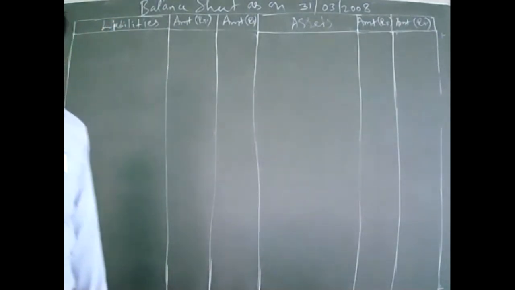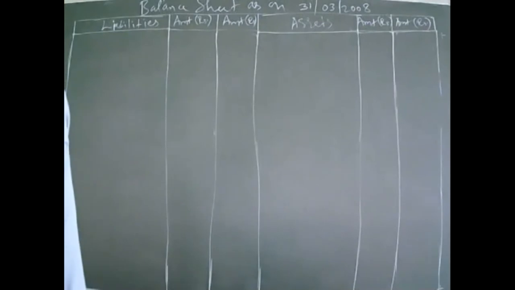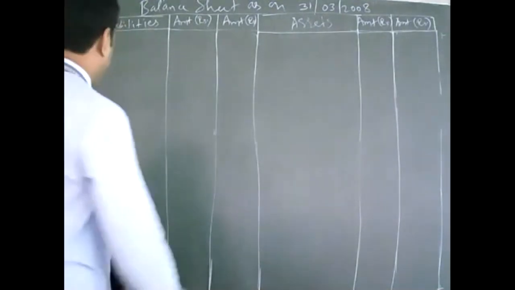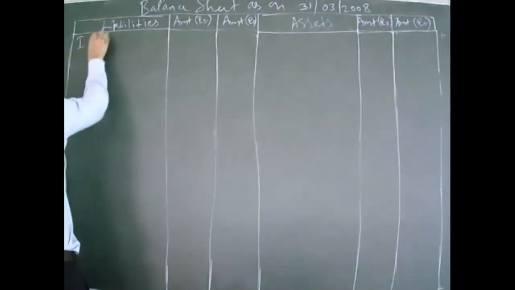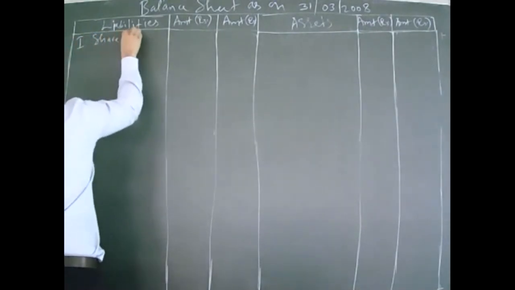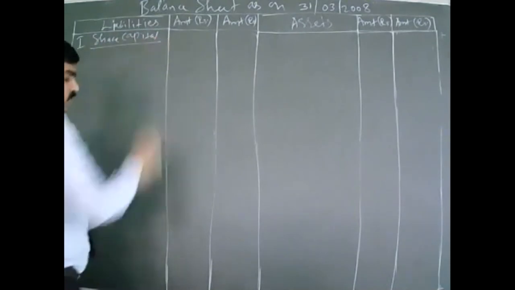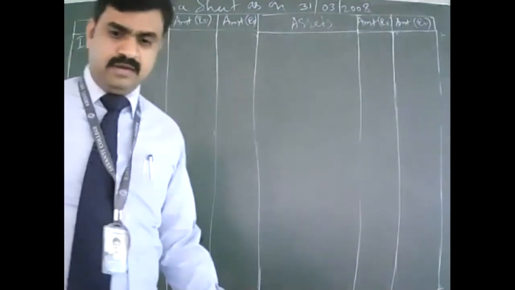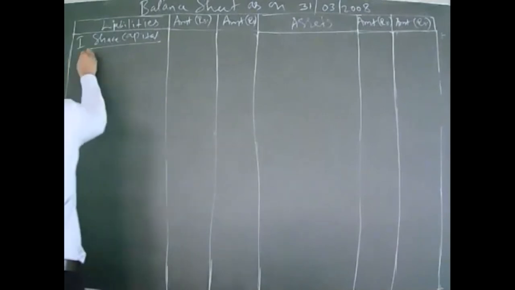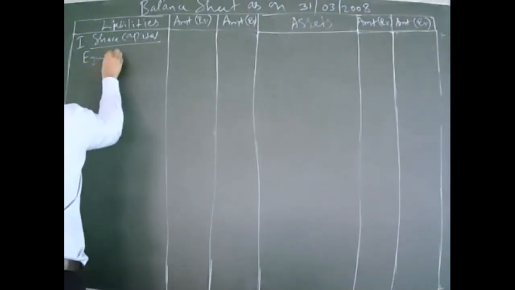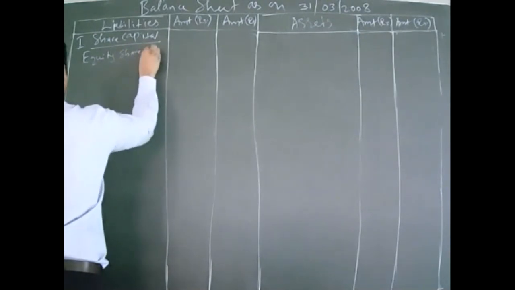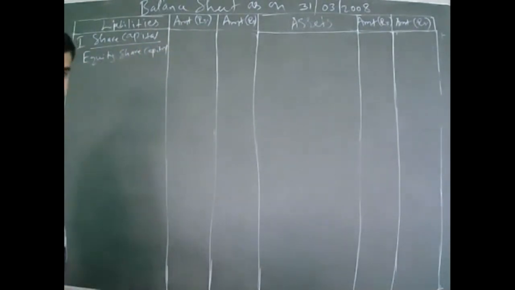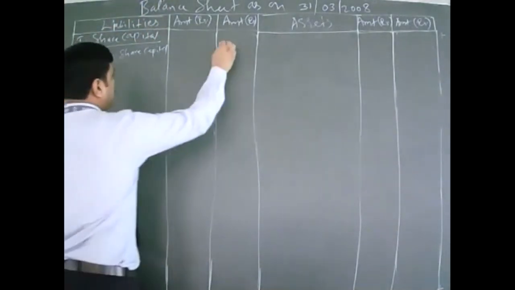Liabilities and asset side. Balance sheet as on 31st March 2008. So shall we start? We start with share capital. We have two share capitals, one is equity and one is preference. Write down equity share capital. How much is given? 3 lakh.